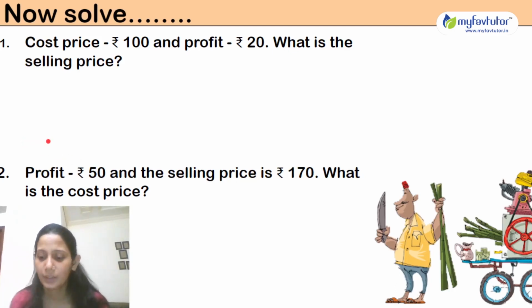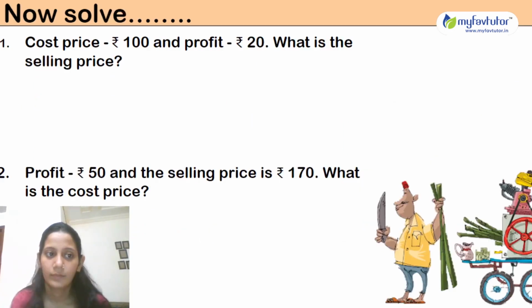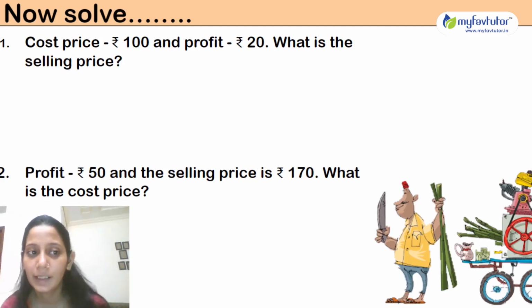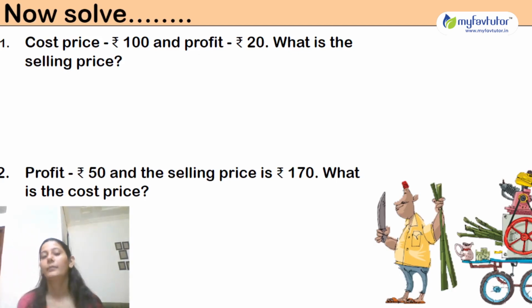Okay, there are some questions which are very easy. You have to find it out. Okay, see, now we have cost price equals rupees 100 and profit equals rupees 20. So what will be the selling price? Okay, so how will you find that? See, profit equals what? Selling price minus cost price.